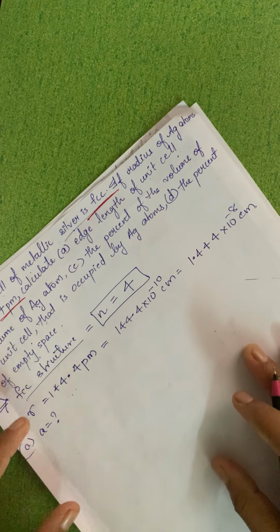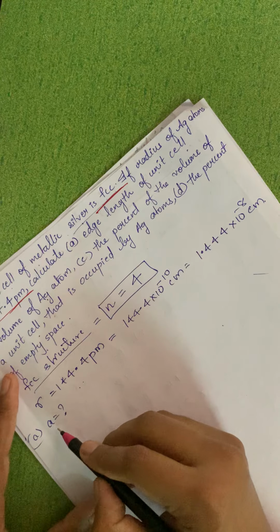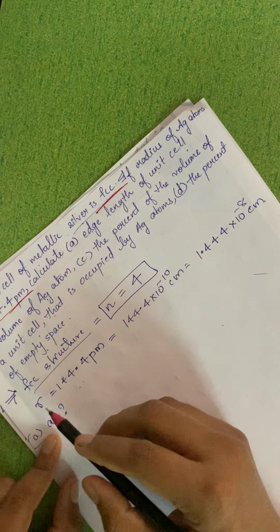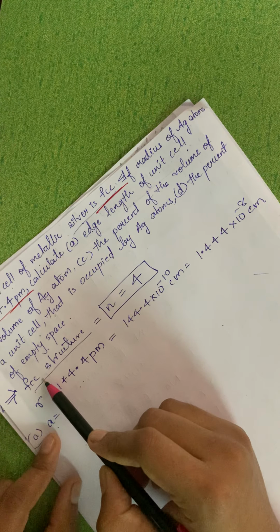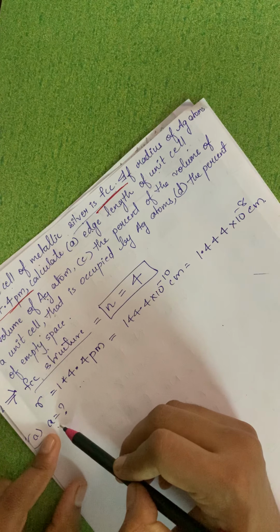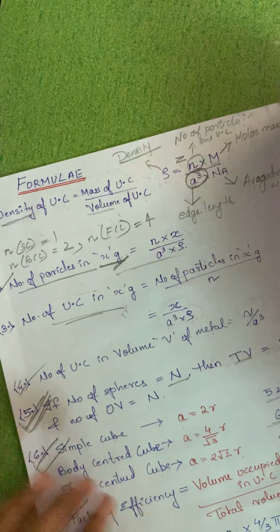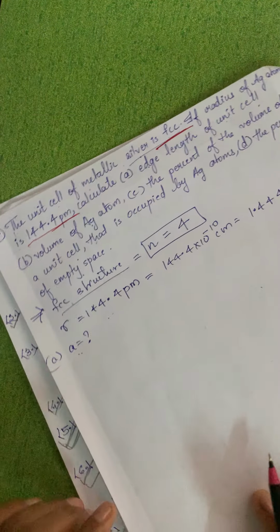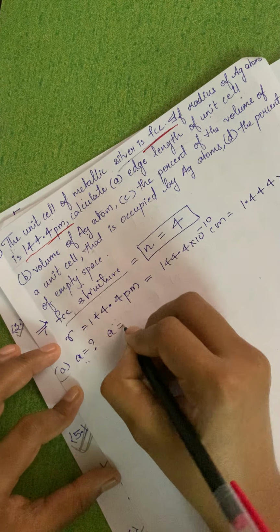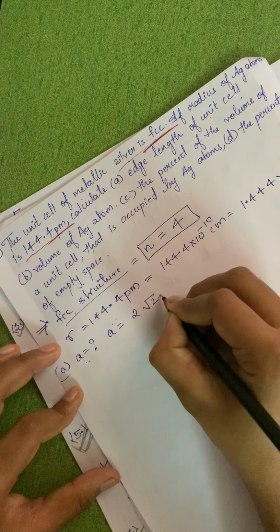Any one you can use over here. Okay. Now the first one is A, the edge length, that is asked. Now in case of FCC structure, what is the value over there? A is equal to nothing but 2 root 2 r. So the formula over here is A is equal to 2 root 2 r.